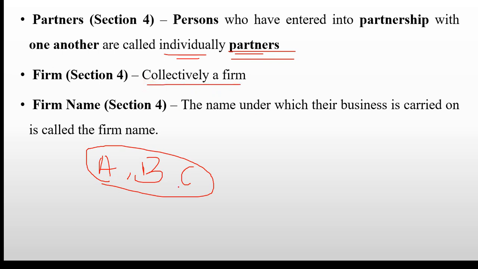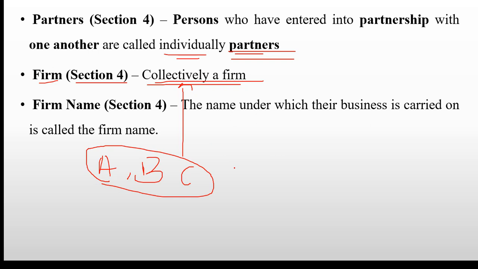Okay, so when A, B, C come collectively, they will be called a firm. Okay, so firm means what? As per section 4, when A, B, C come together collectively, they will be called a firm or partnership firm. Individually, A is what? Partner. B is what? Individual partner. C is what? Individual partner. And when they come collectively together to start the business, then they will be called a firm or partnership firm.